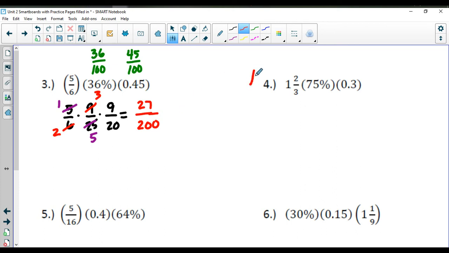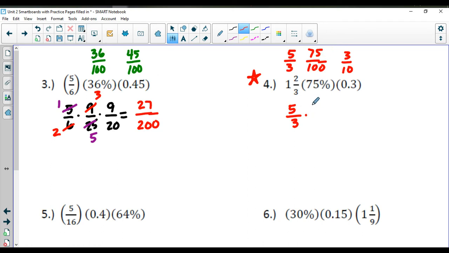I'm going to ask you to go ahead, give number 4 a try. I would recommend writing out your fractions big time first, and then reduce them before you try and multiply. So for this one, 1 2/3, you did actually have to change over to an improper fraction first. 75%, big time, I would say 75 over 100, and then 3/10. And then you want to go ahead and set these up.